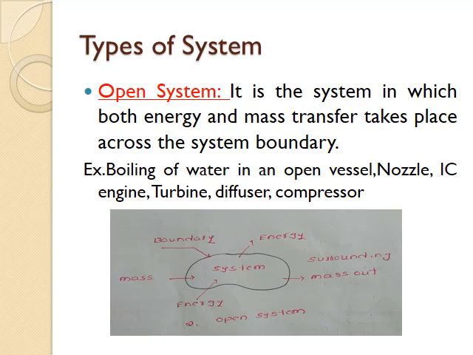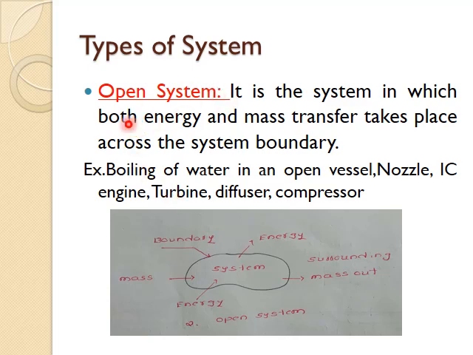Based on the interaction of the system with the surrounding, we will classify the thermodynamic system into three categories. Let me start with the first one, which is open system. Open system is the system in which both energy as well as mass transfer takes place across the system boundary. In the open system, both mass as well as energy will cross the system boundary. That means mass can enter and leave the system boundary, and energy can enter and leave the system boundary if the system is an open system.